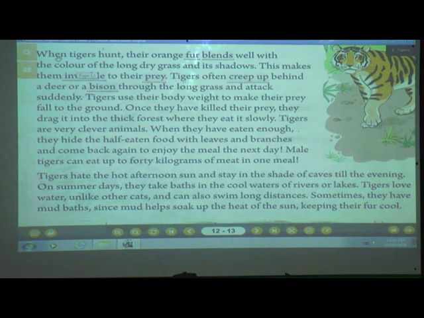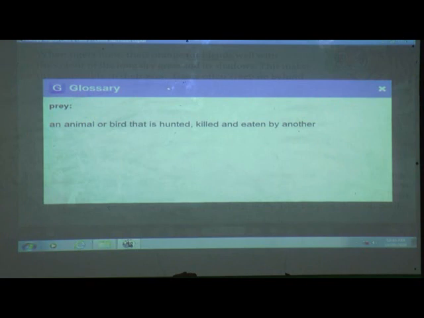Means what? Whenever the tiger wants to hunt an animal, what is his way to hunt, so that the other animal should not escape from that tiger? So what is their way? Their orange fur, whatever is there on their body, what happens? It blends. Blends means it mixes well with the color of the long dry grass. See, if the grass becomes dry, what is the color?